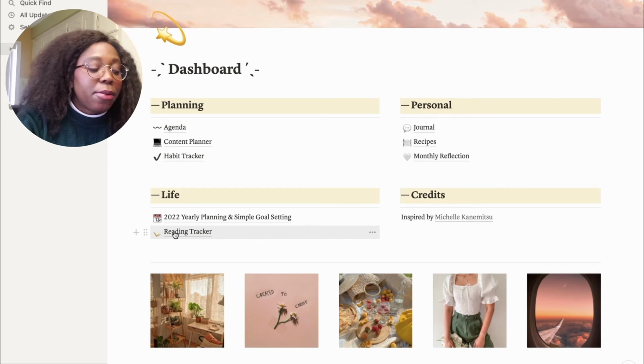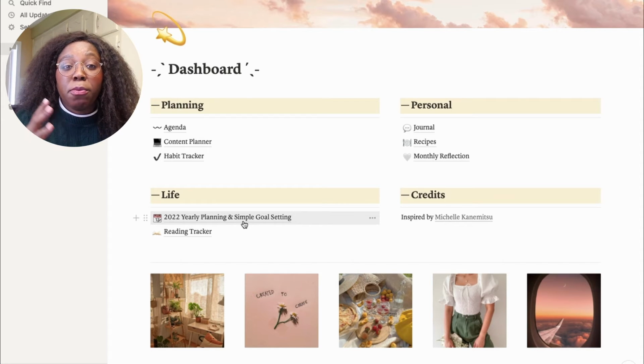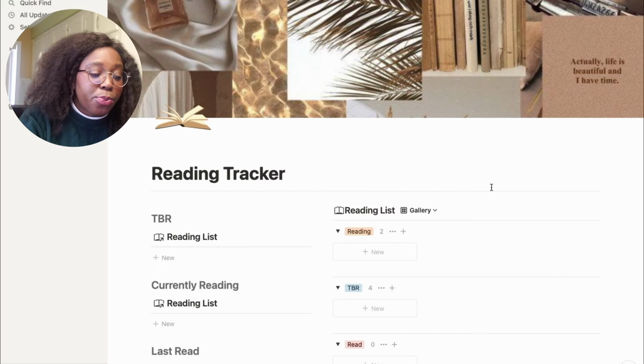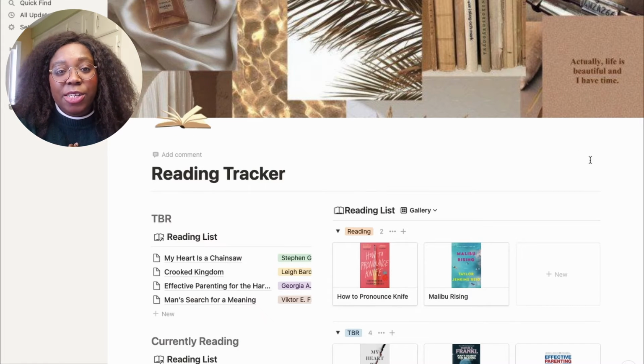Now, actually, I think I'm going to do reading tracker before I do my 2022 yearly planning and sample goal setting, because this is the biggest bulk of my organization. Reading tracker is pretty self-explanatory. It's tracking my reading. Basically this year I want to read 50 books, so I want to track them and when I read them. I use Goodreads, which is actually pretty good to track my books, but I was like, why not just track it somewhere else too, so I can look at my year in review.